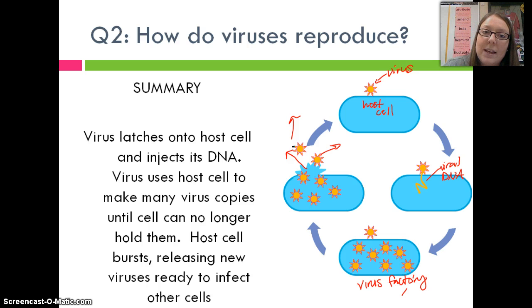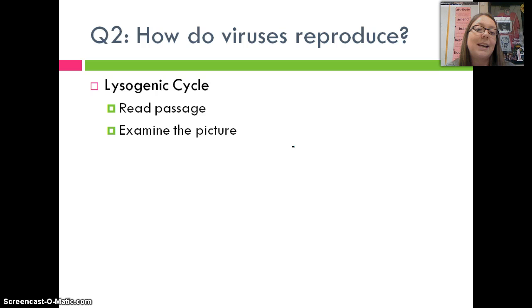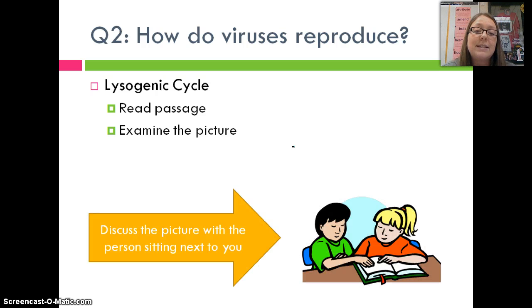And we're back. We're going to move on to the last cycle, the lysogenic cycle. Again, read over those sentences and see if you can figure out what's going on. You're going to see some similarities to the lytic cycle. In fact, after about 90 seconds and you've shared and examined the picture with your neighbor, see if you guys can have a discussion on how this cycle looks a lot like the lytic, but there's a few different subtleties. Good luck. Pause the video.